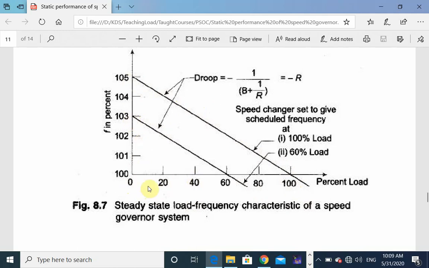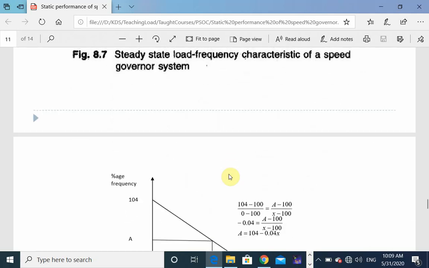Similarly, you can obtain that there is a 3% change in frequency for a change in load from 0 to 60 megawatt. Again, if you do the calculation, the regulation for this curve is also 5%, because regulation is defined as per unit change in frequency per unit megawatt. So again, for this curve also the regulation is 5%.